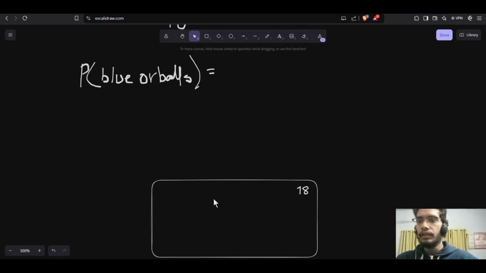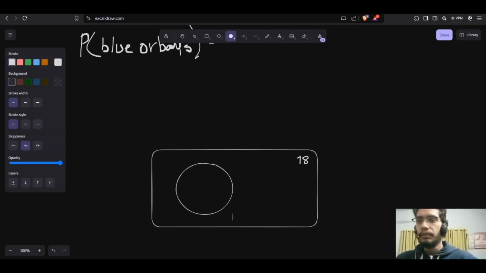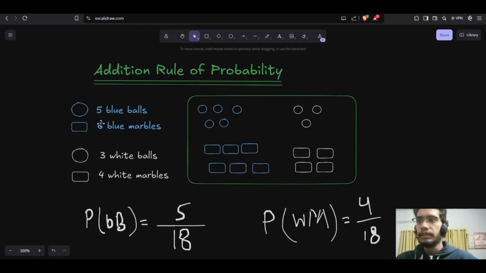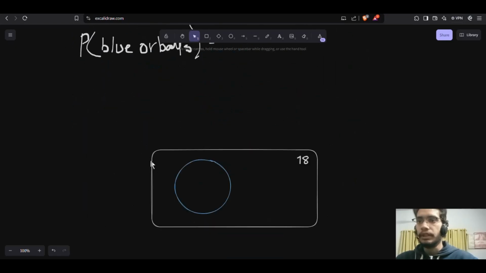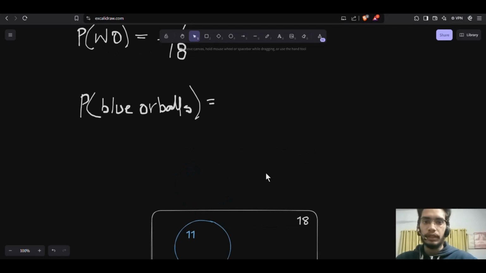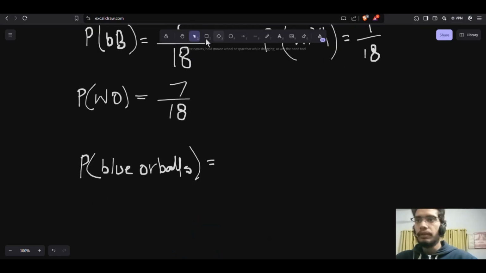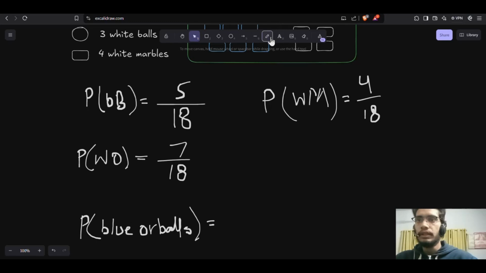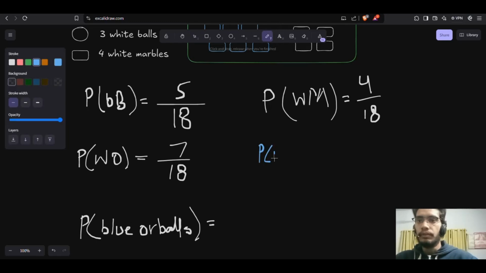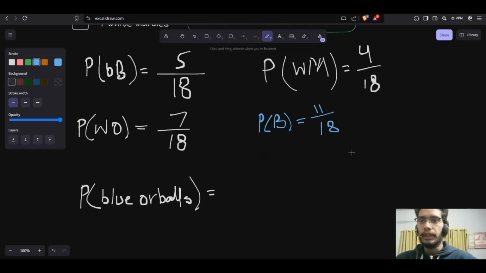First I need to find the probability of the blue objects, those objects which are blue. How many objects are there? There are 11 objects that are blue. I wanted to find the probability of the blue object. It is quite easy. The probability of blue is 11 divided by 18, right? So the probability of the blue objects is 11 divided by 18.